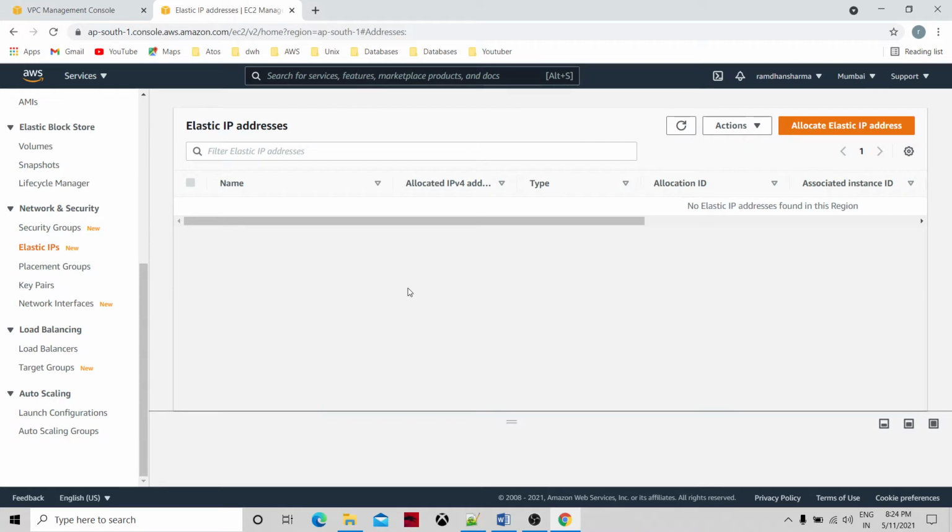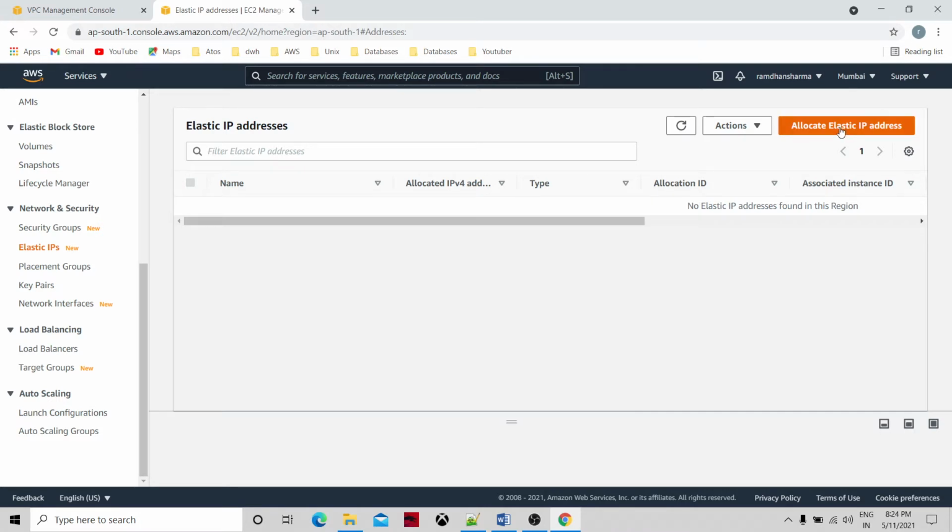If you do not know elastic IP, let me tell you, this is a public IP address, which is a fixed address. Okay. And Amazon allows us one elastic IP for free, and if you want to have more elastic IPs or public IP addresses, then you have to pay.